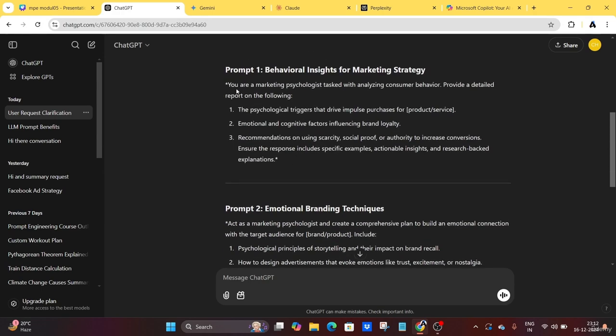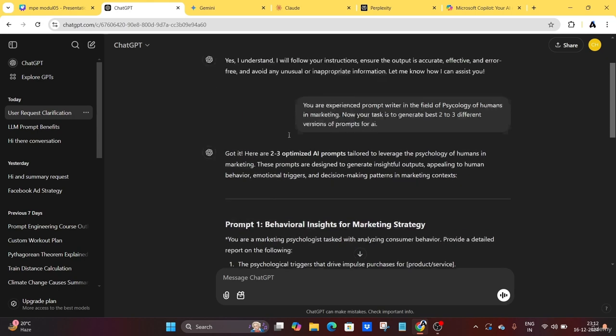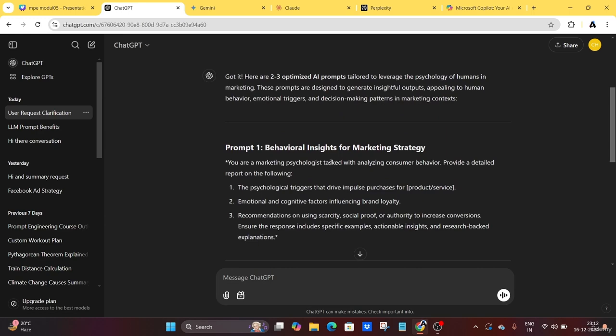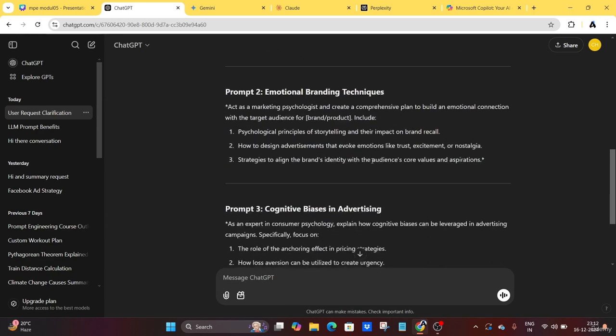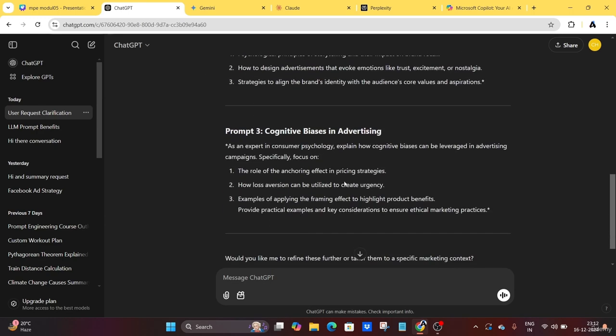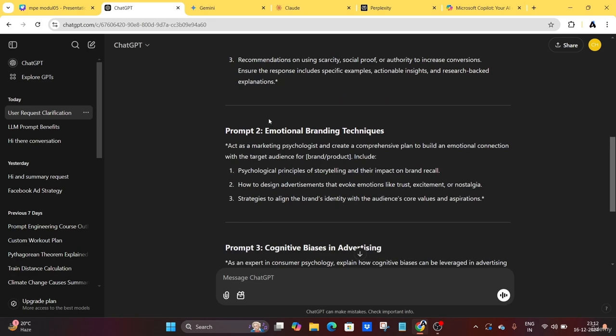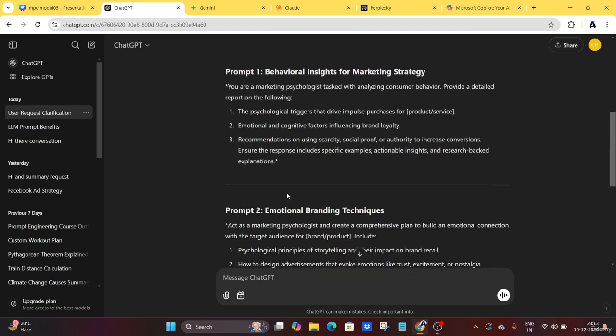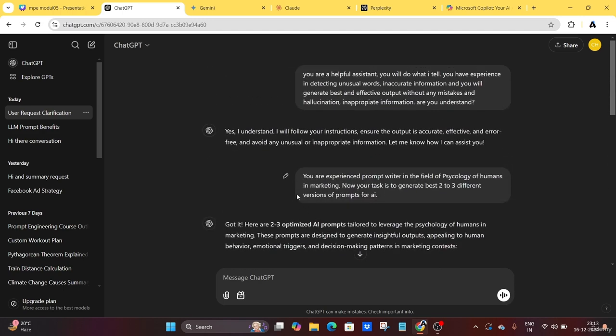That is the power of using LLMs to write an effective prompt, for using AI models at their potential level. So you can see the three different prompt versions here. You can check which prompt generates the best output for your task, right? I hope you understand.